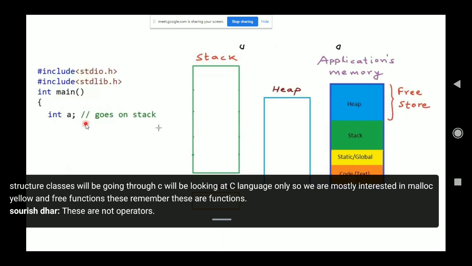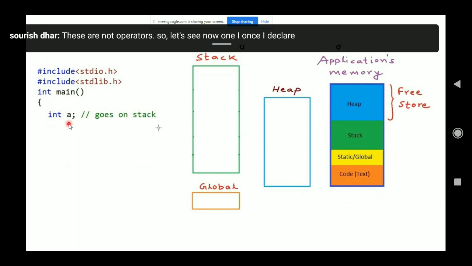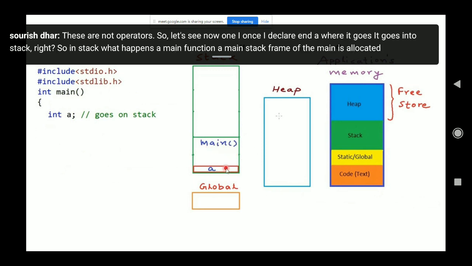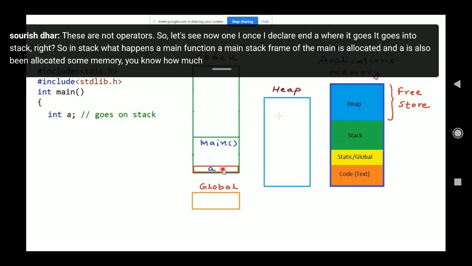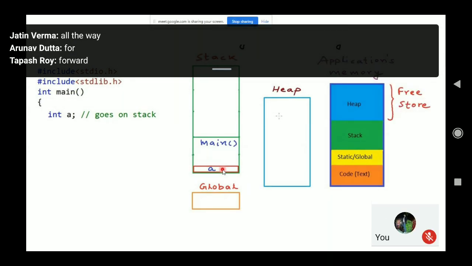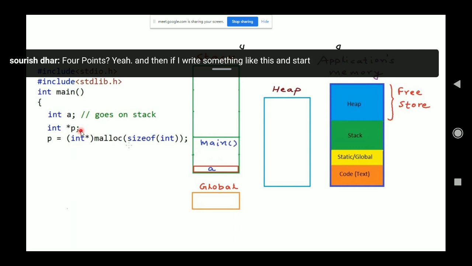So let's see. Once I declare int a, where does it go? Into the stack, right? So in stack, a main stack frame is allocated, and a is also allocated some memory. You know how much memory will be allocated to a? Exactly 4 bytes. And then if I write something like int star p, what is int star p?